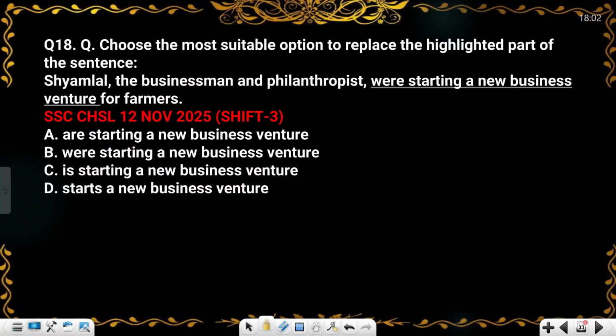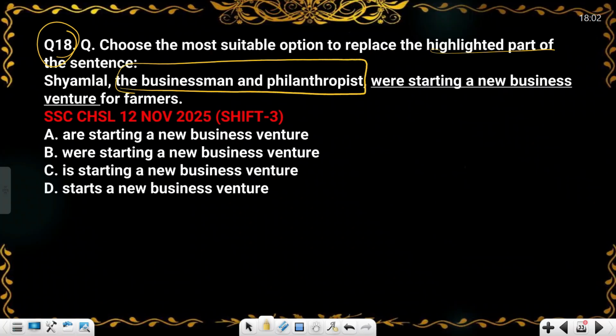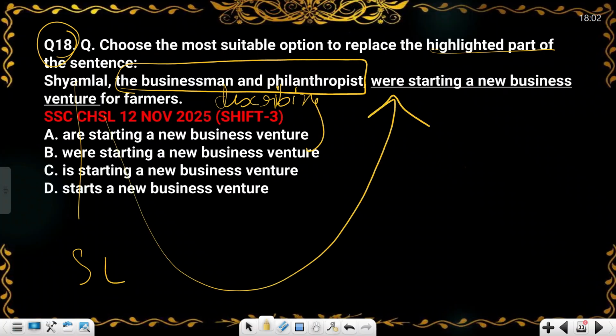Now let's move forward. In the 18th question, this is a highlighted part. This you have to substitute. Okay. So Syamlal, the businessman and the philanthropist. So Syamlal is singular, and this line is describing Syamlal. So for Syamlal, we need a singular verb. The verb here is a plural verb, so this is incorrect. We have to find singular.